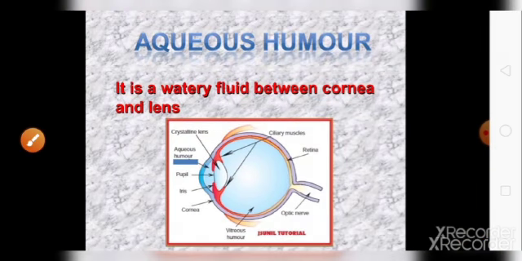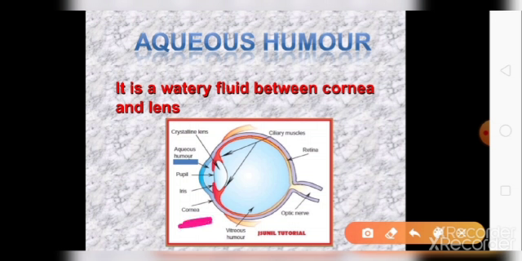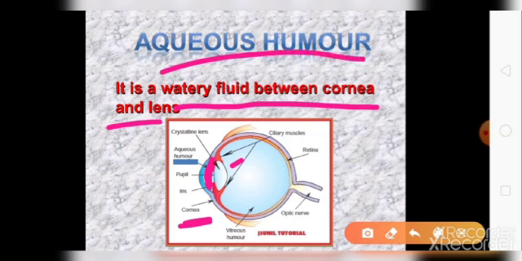First, we will study about aqueous humor. It is the watery fluid between cornea and the lens. This is the cornea, the front transparent part of the eye, and this is the lens. The space between this is filled with a watery fluid and is known as aqueous humor.